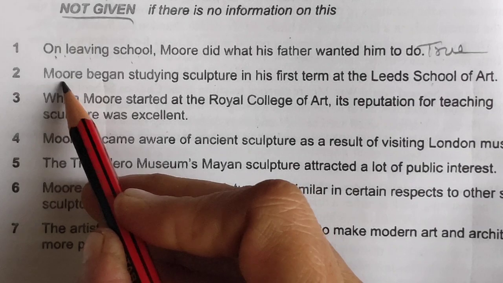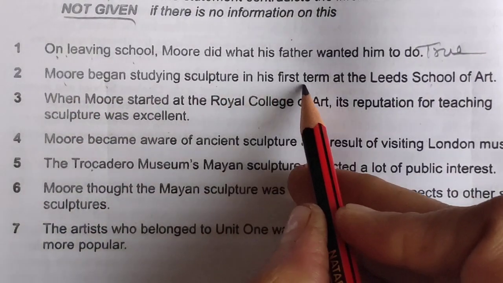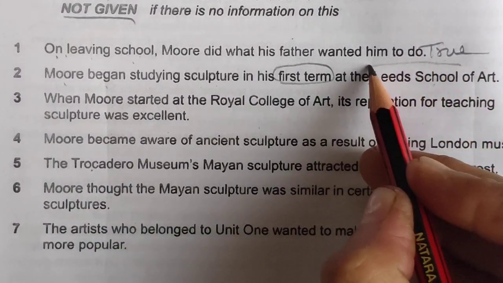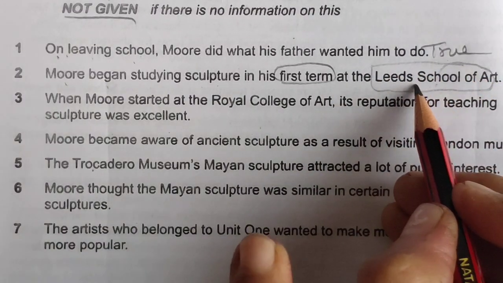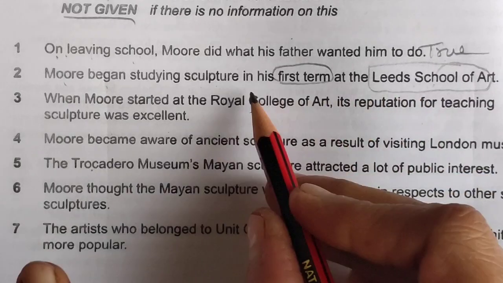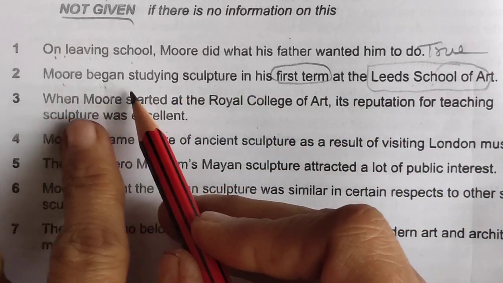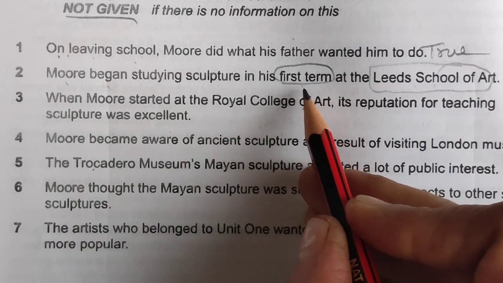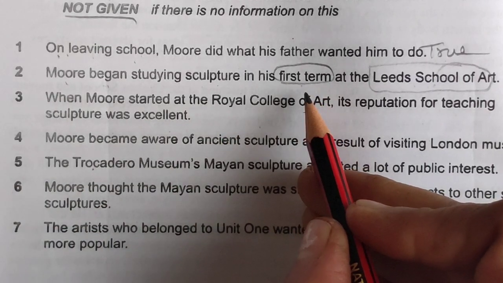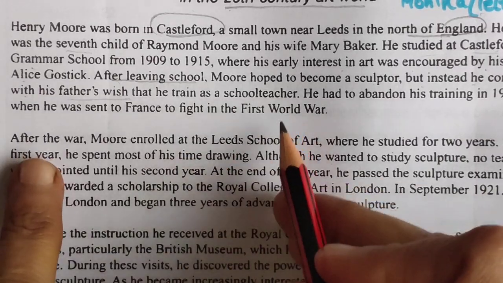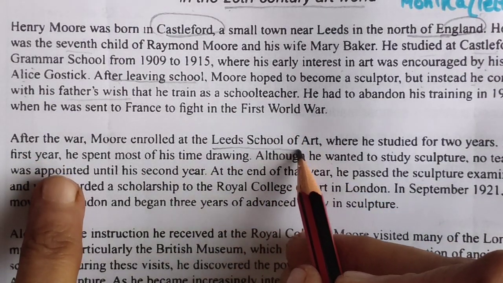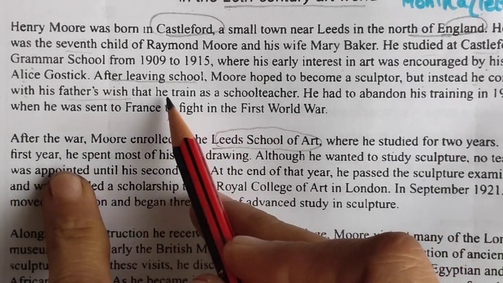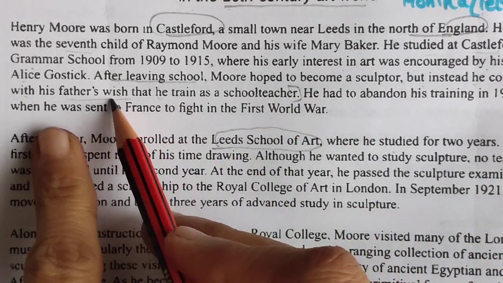Now the second one: Moray began studying sculpture in his first term at the Leeds School of Art. So this keyword will take us to the location of the question statement. After finding it, we have to just match the details, such as began studying sculpture in his first term. Now, in the first paragraph, Leeds School of Art, we were looking for the location for the second question. Till here we have read.